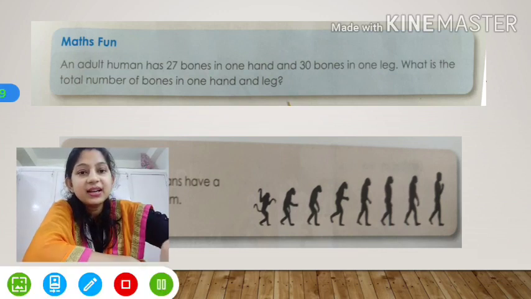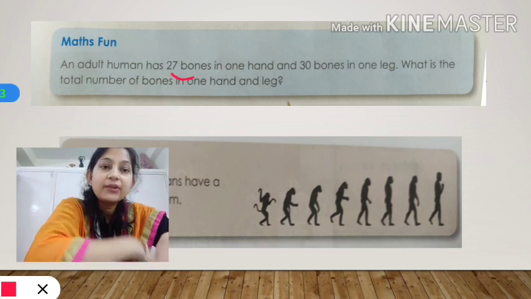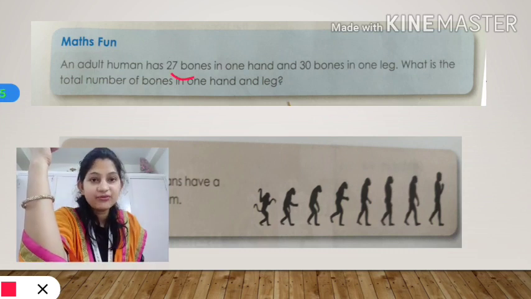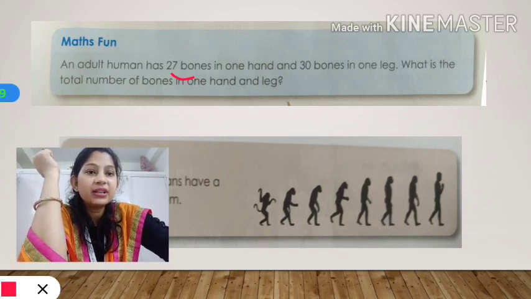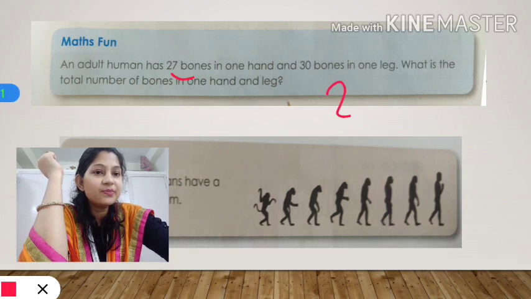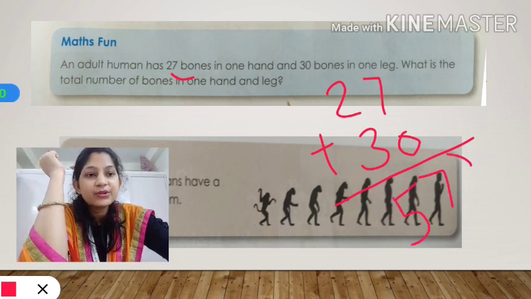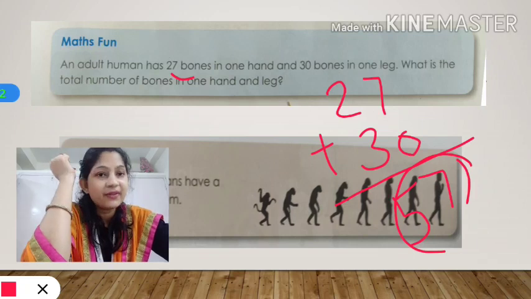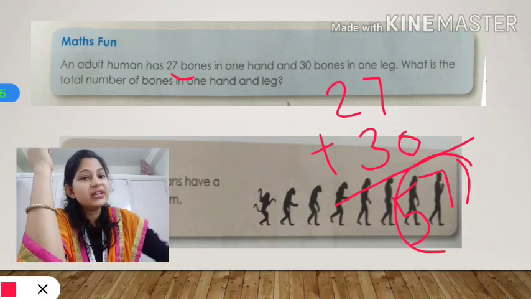See here, the question is: an adult human has 27 bones in one hand and 30 bones in one leg. What is the total number of bones in one hand and one leg? Let us do addition. It's very simple. 27 plus 30. What will be the answer? 7 plus 0 is 7. 2 plus 3 is 5. So the answer is 57. So the total number of bones in one hand and one leg is 57.